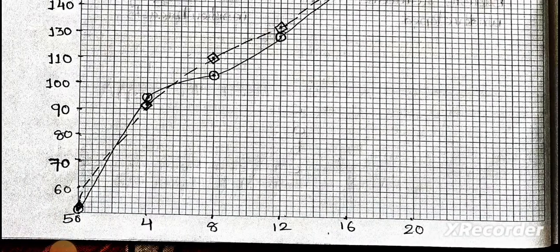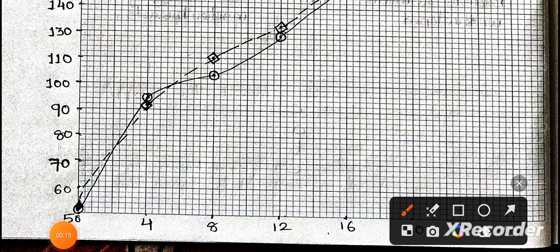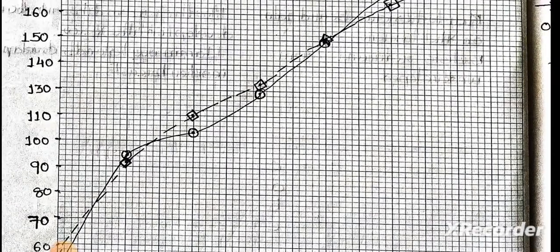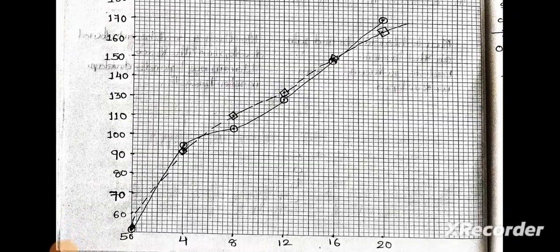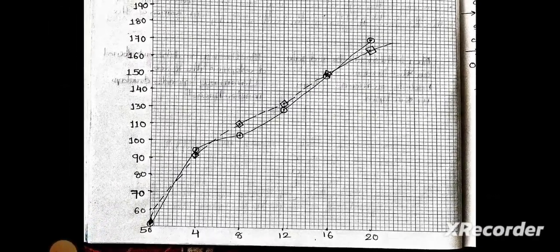Now you have to show boys and girls differently, one with a dotted line and one with a straight line. Your graph would be like this. Now we will see the next page.